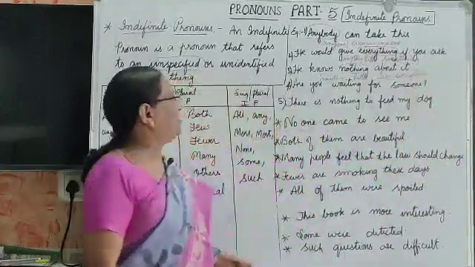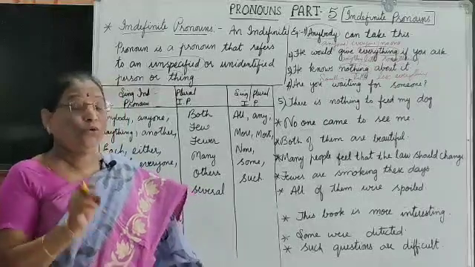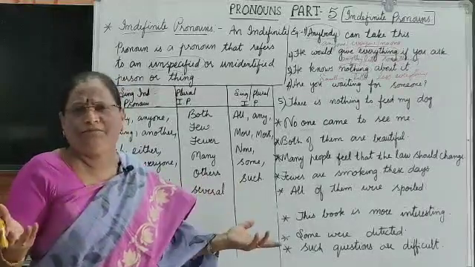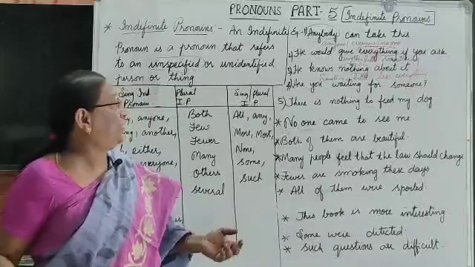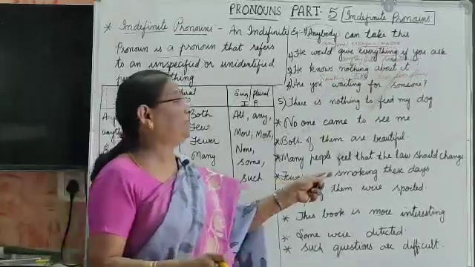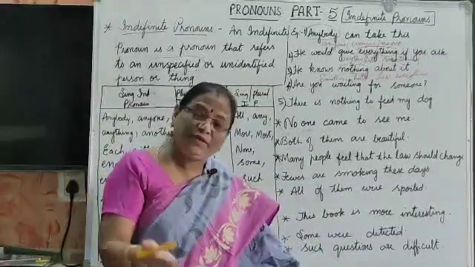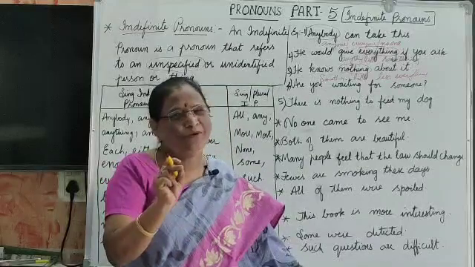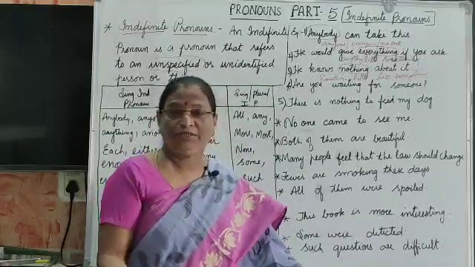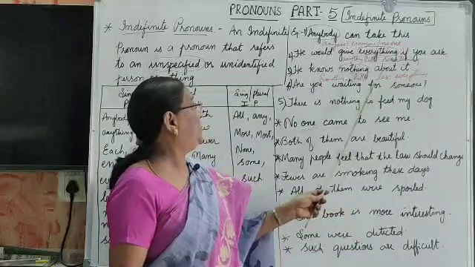He knows nothing, he knows something, he knows a little, or he knows everything. He knows less about it. Okay? He knows nothing about it. He knows something about it. He knows a little about it. He knows everything about it. These are the indefinite pronouns.